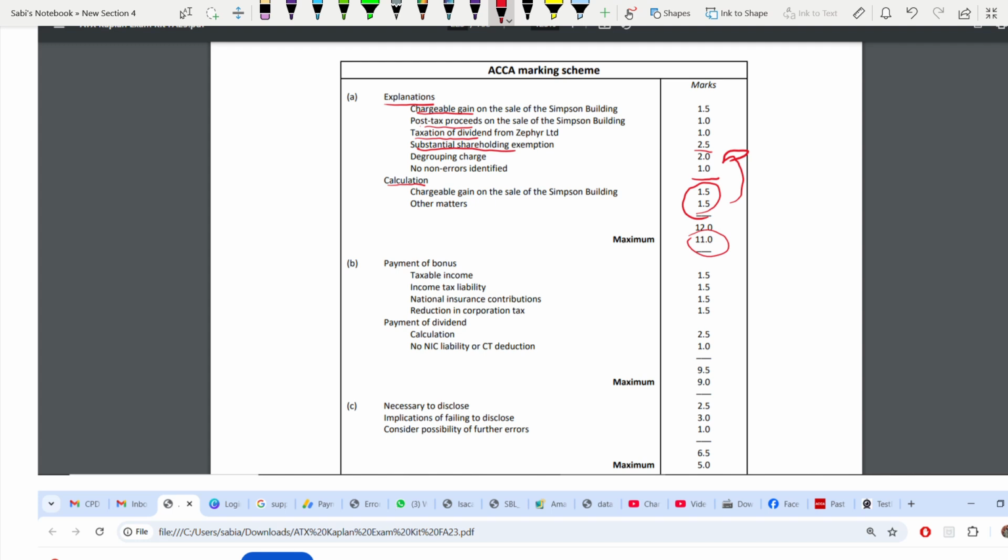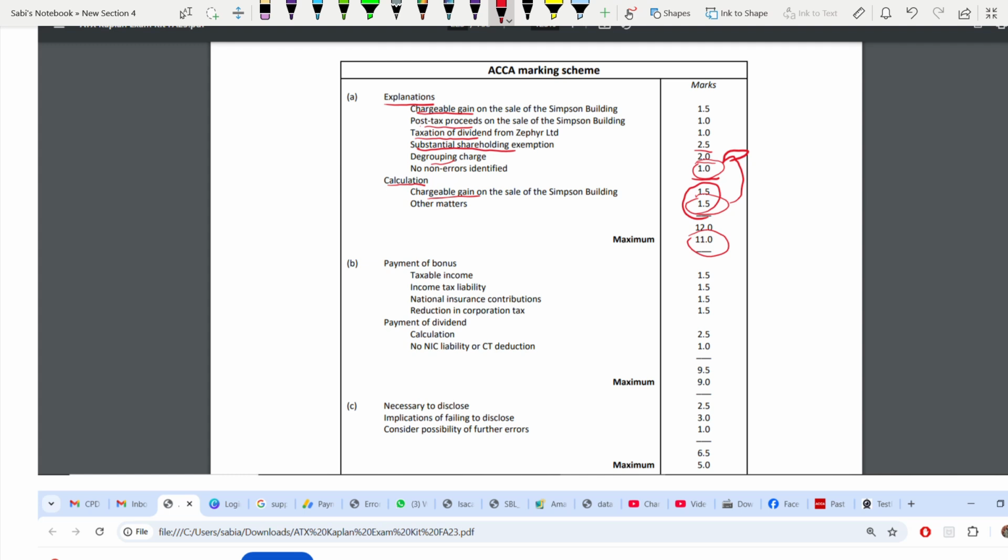That's why it's 1 mark. Degrouping charge, again you have to explain, is 2 marks. And then non-errors identified, 1 mark. Calculation part, other matters is 1.5. Chargeable gain when you're calculating is 1.5.